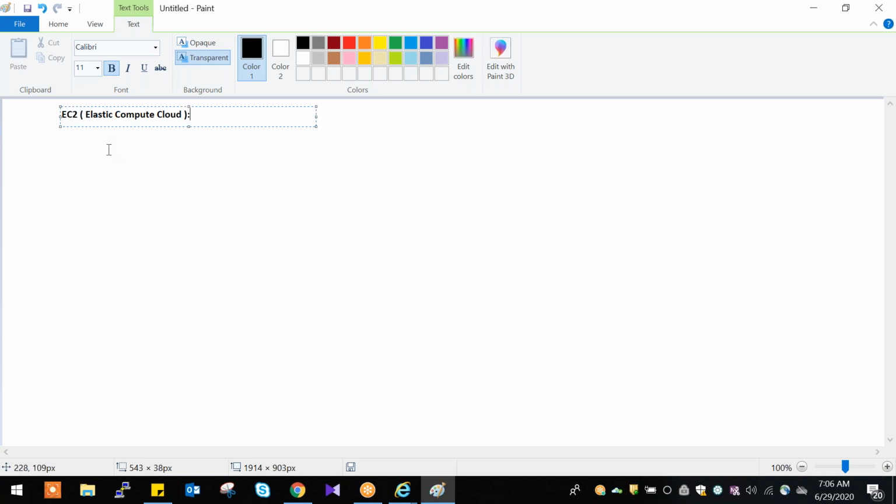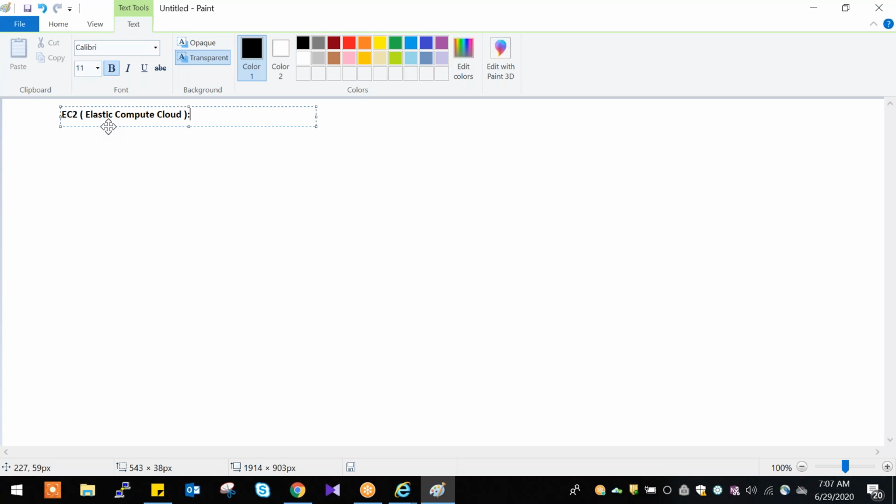What is Elastic basically? Elastic means it's stretchable, right? Compute, for example, if you want to buy a laptop, what do we check first? We check RAM, CPU, and hard drive, right? So compute means configuration.